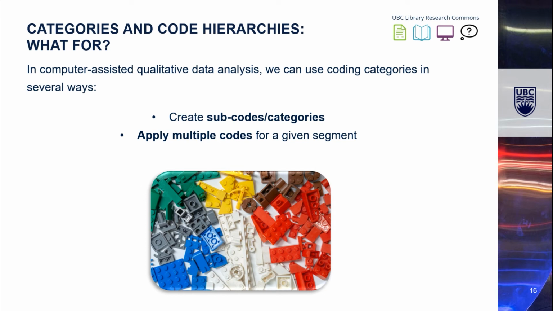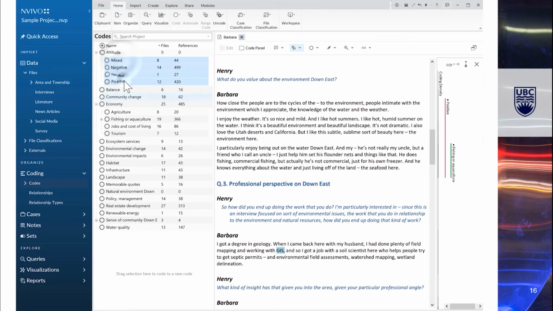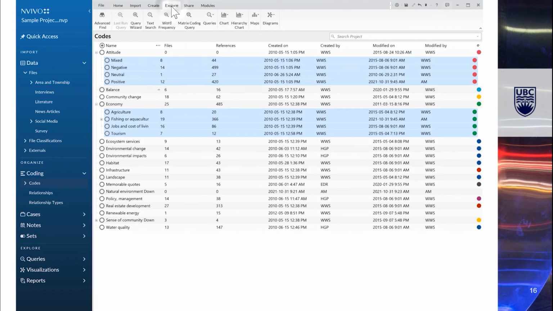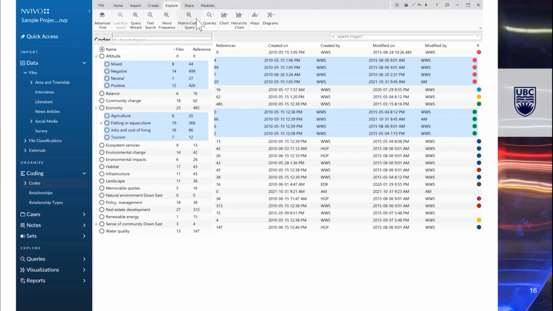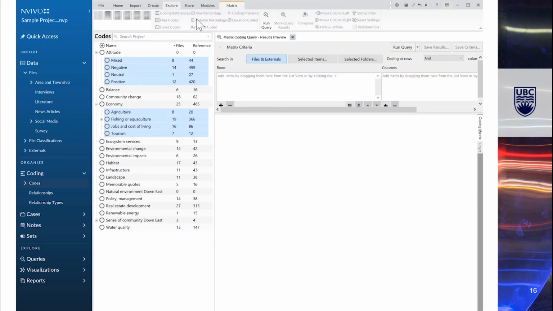But now, when done with their coding, it is time to cross-tabulate the code categories and their respective subcategories in order to help researchers address their research question. What were participants' attitudes toward different types of economies? For this, we will use NVivo's matrix coding query, which is a very common form of analysis tool that is available in many different CAQDAS packages.